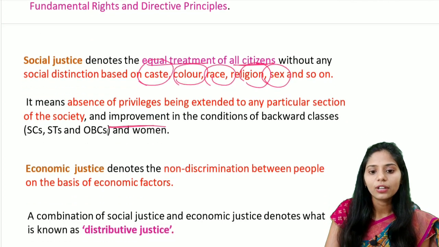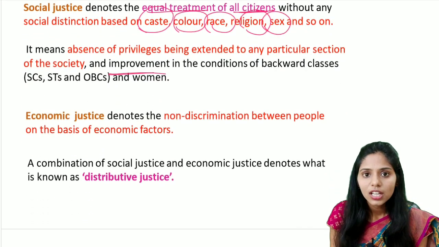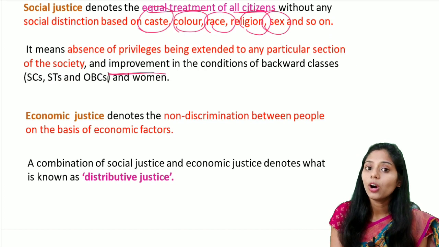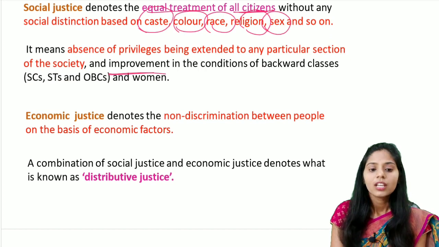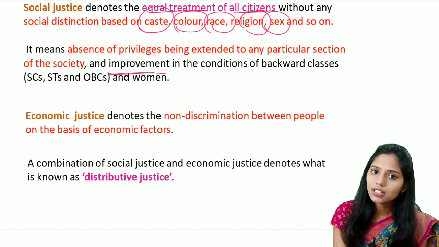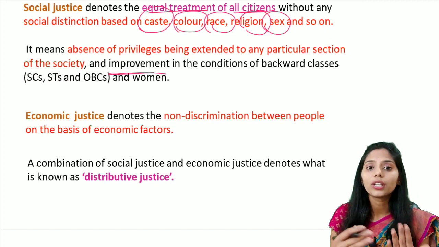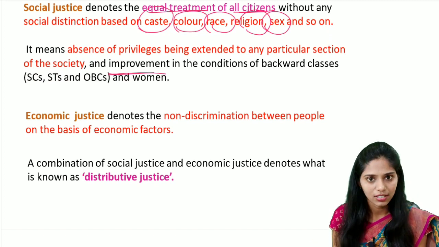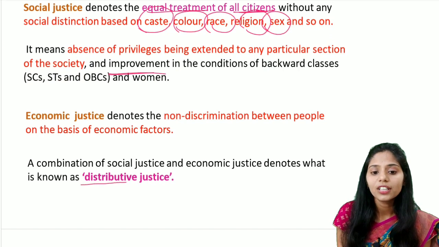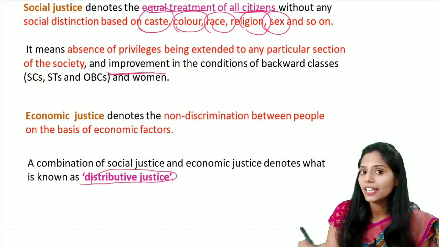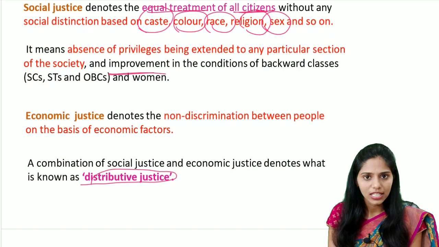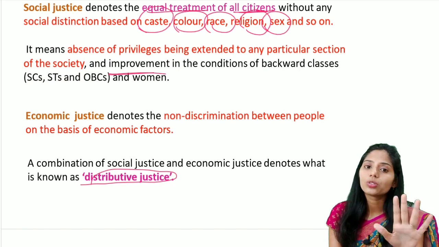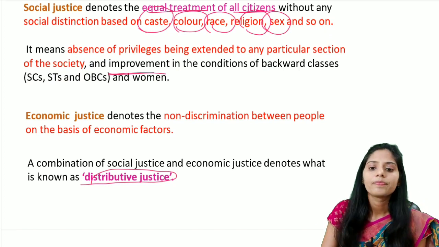And let us see about economic justice. It denotes no discrimination between the people on the basis of economic factors. So when you are talking about social justice and economic justice, it is together called distributive justice. This is an important word you can use directly when you are writing the mains answer. So what is distributive justice? It is a combination of both the social and also the economic justice.